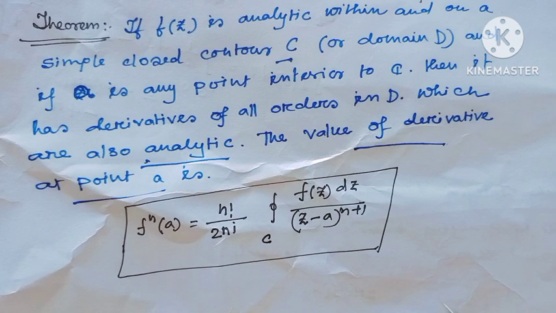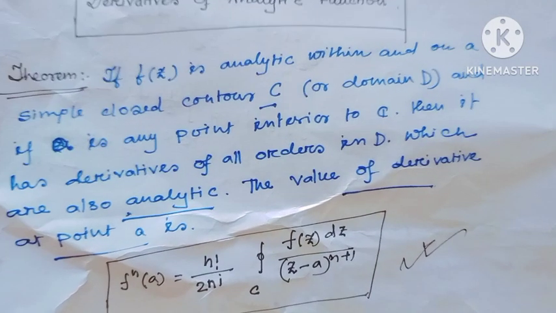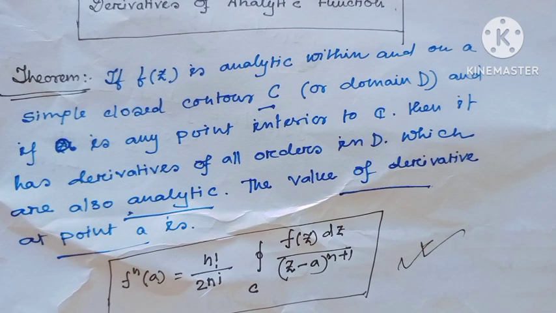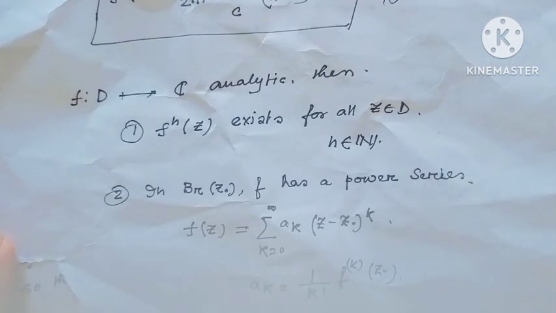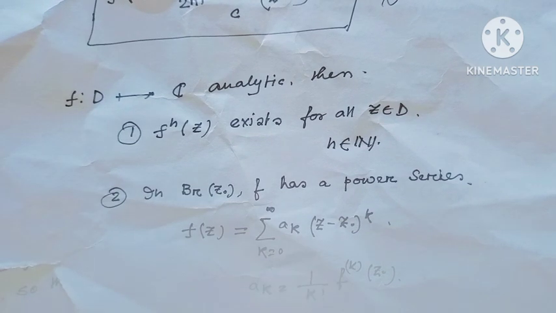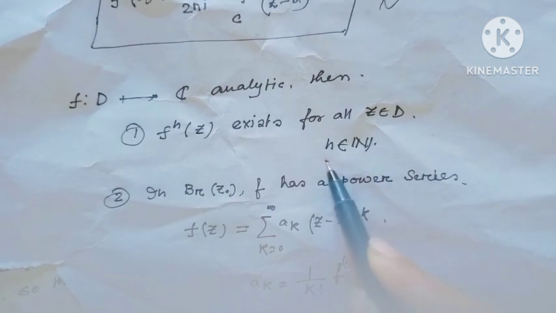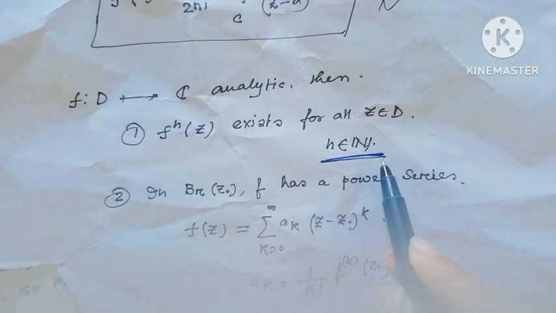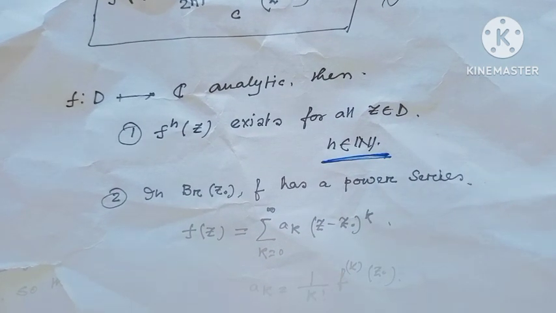This is the derivative of an analytic function when a is inside of the contour, because we all know analytic means the function is differentiable at every point. That means f'(z) exists for all z belonging to D and n belongs to the natural numbers. All order derivatives exist in this region.